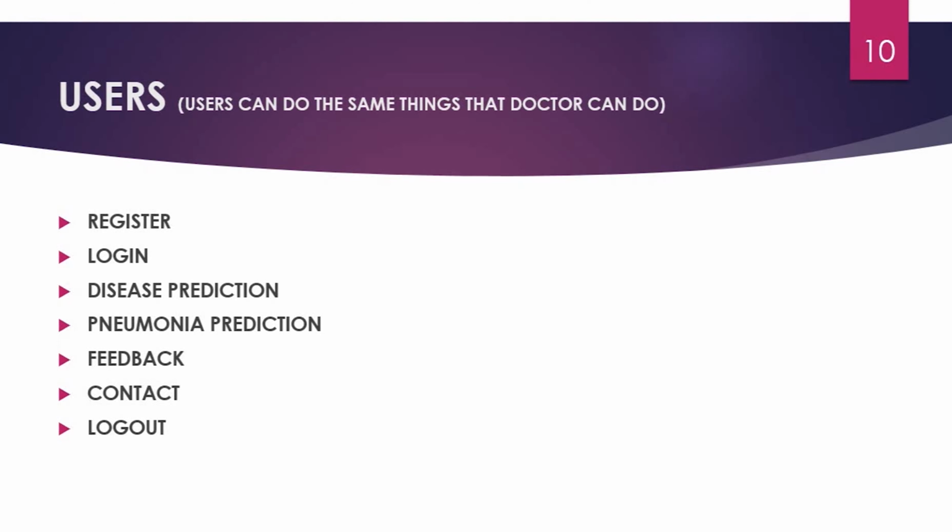Here the user can do the same things as doctors can do. The user can upload the X-ray image for getting pneumonia prediction. The user can get the disease prediction by entering the symptoms he is having. They can also search for the best doctors related to the kind of disease they are having.